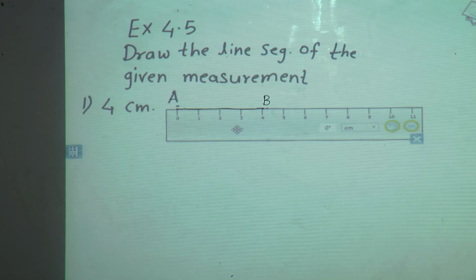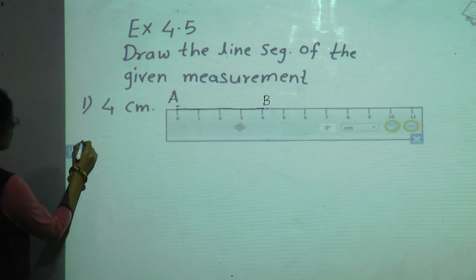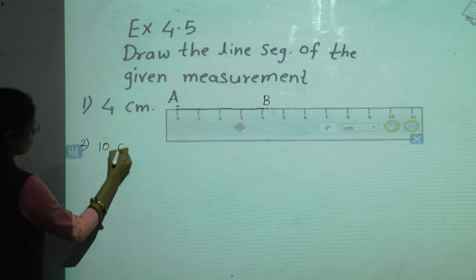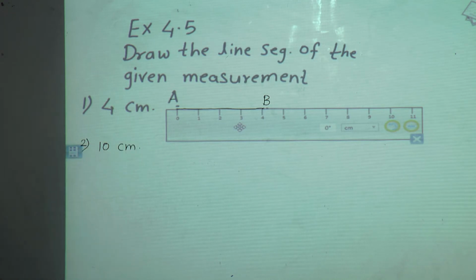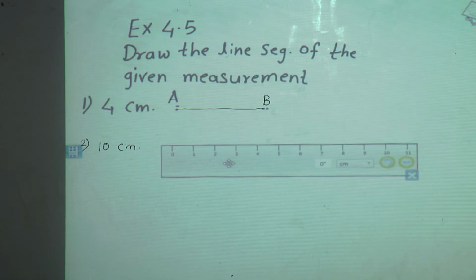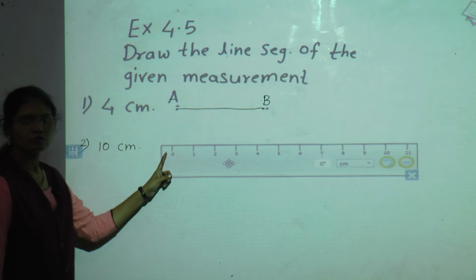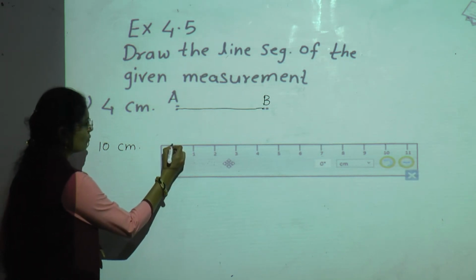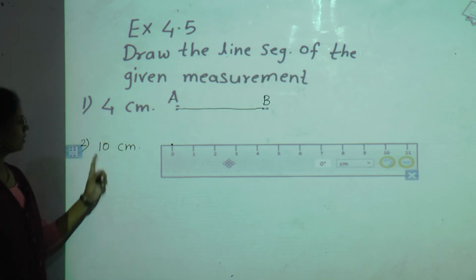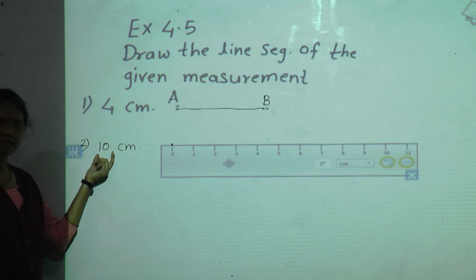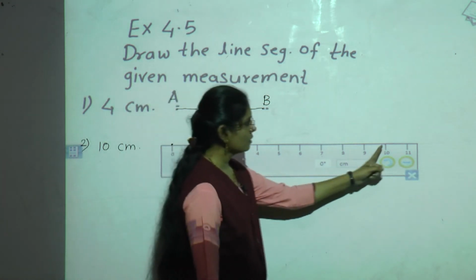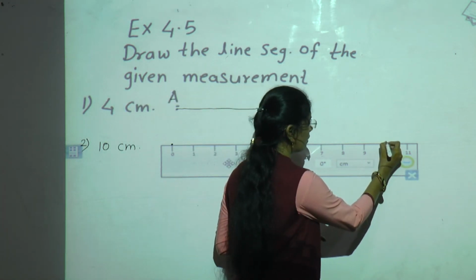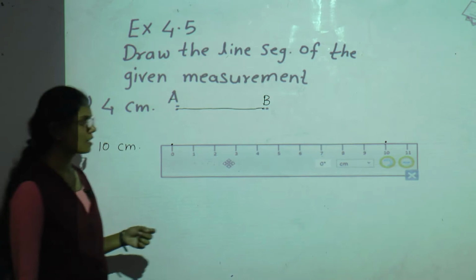See the other one. Number 2: we have to draw a line segment of 10 centimeter. Now again keep the ruler. See where is the 0? Yes, the point 0 is here. We will give 1 point on the 0. Then we have to draw a line of 10 centimeter. Now see where is the 10? Yes, 10 is here. Give another point on 10.